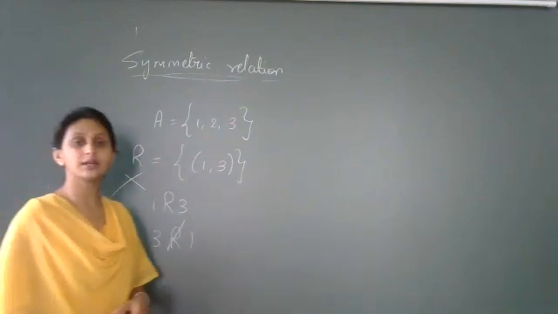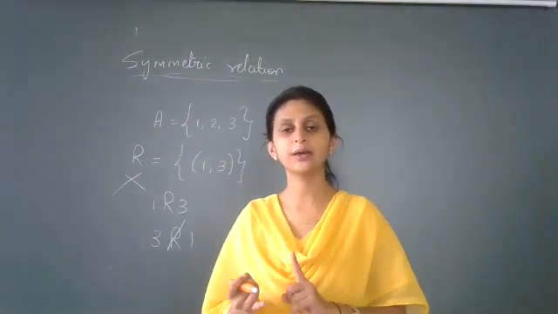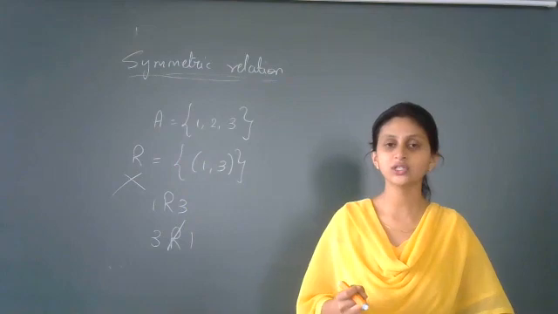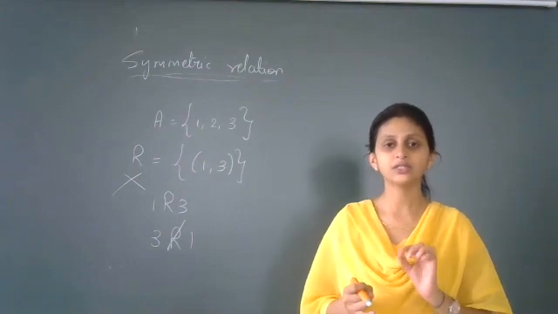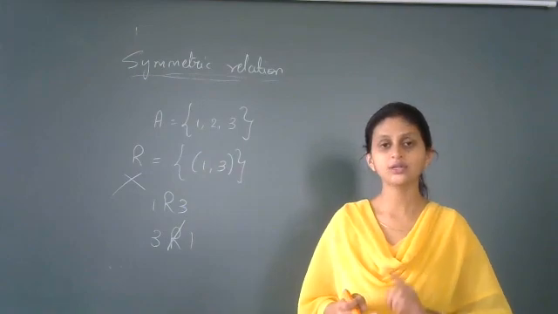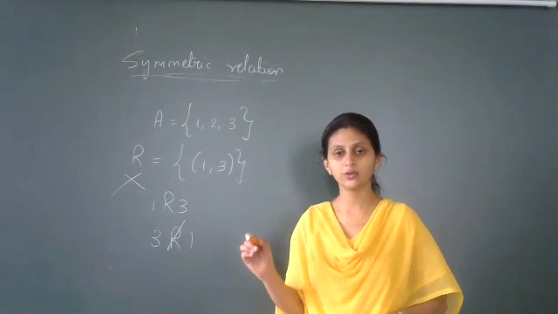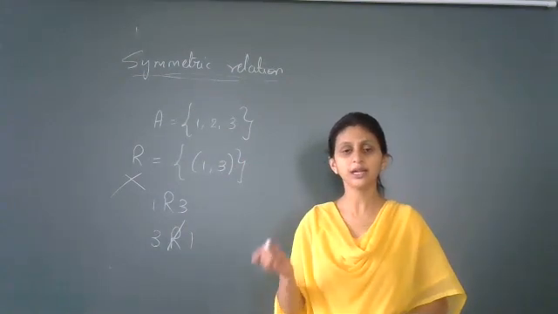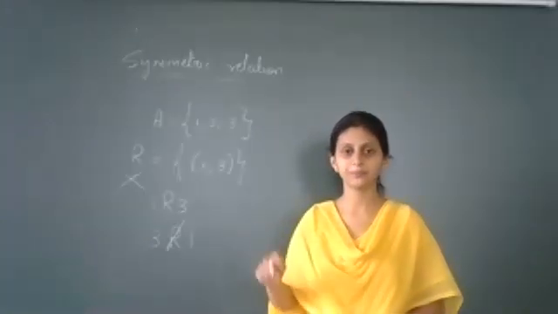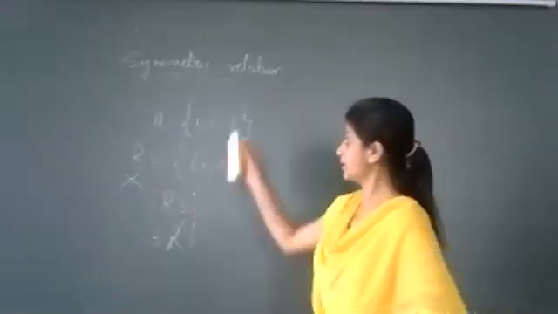So I hope now the definition of reflexive as well as symmetric is clear. What is meant by reflexive relation? Reflexive relation is nothing but every element of the set should be related to itself. Only that is the definition. And what about symmetricity? Symmetric means for every ordered pair A comma B belonging to R, you must be able to say that B comma A also belongs to R. If that holds true, then you conclude that the relation R is symmetric.